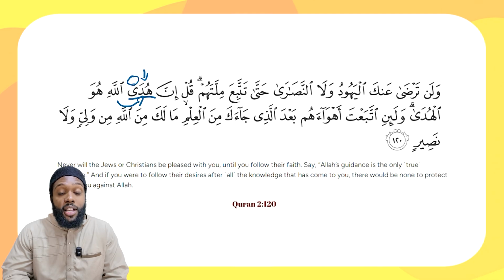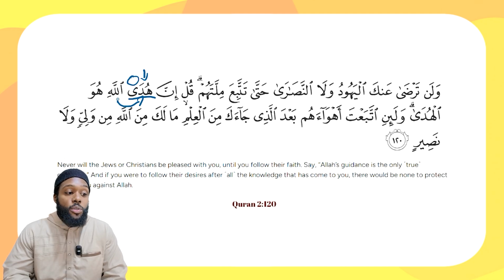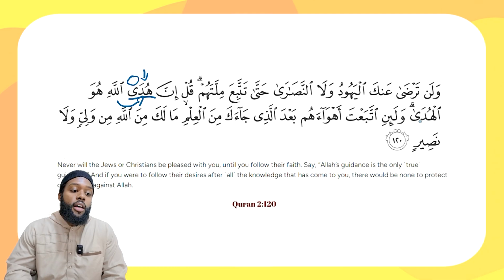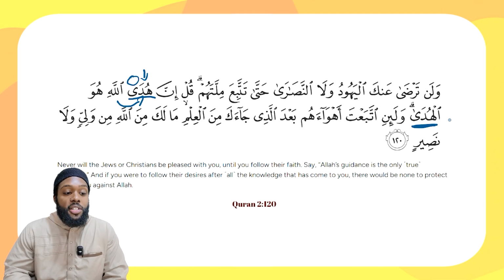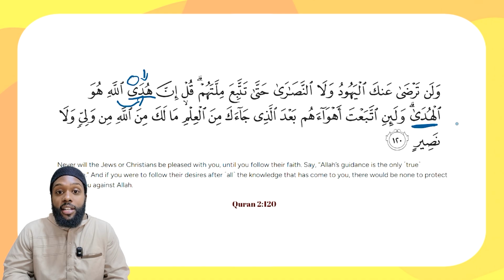Very important to understand, right? It's impossible for it to show due to at-ta'adhur, right? It's impossible to place a vowel on a vowel, right? So inna huda Allahi huwa al-huda, al-huda, right? We see the same ism maqsoor, but this is again highlighting another category of the ism maqsoor, that which is ma'rifa bi-al, right? With alif lam at the beginning, right? It's made definite, right? Al-huda.